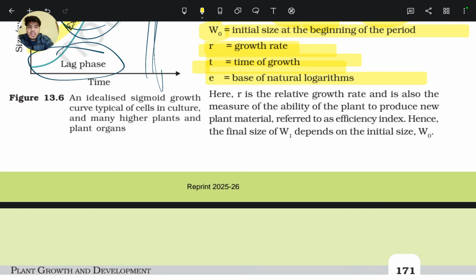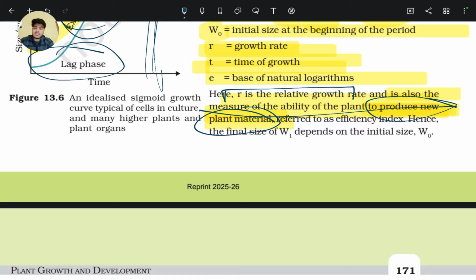So here r is the relative growth rate and is also the measure of the ability of the plant to produce new plant material, to form new plant material.